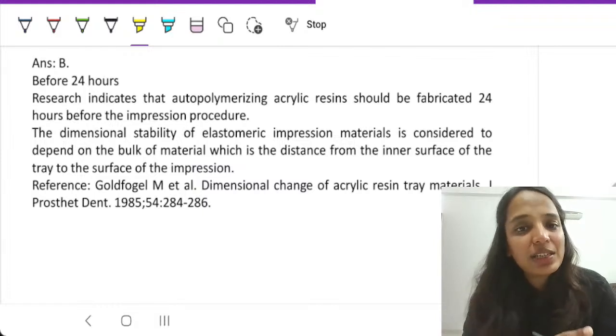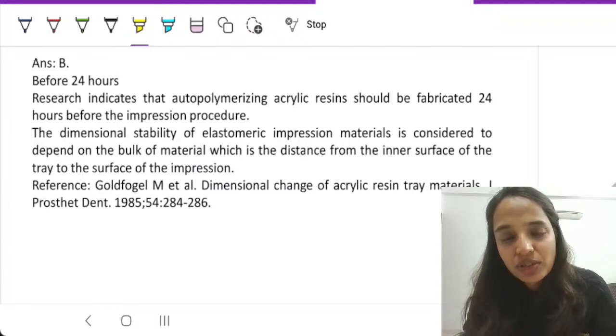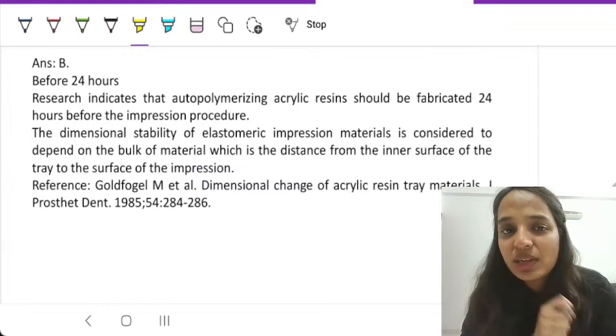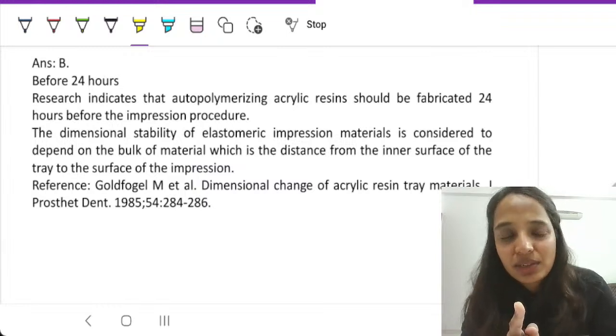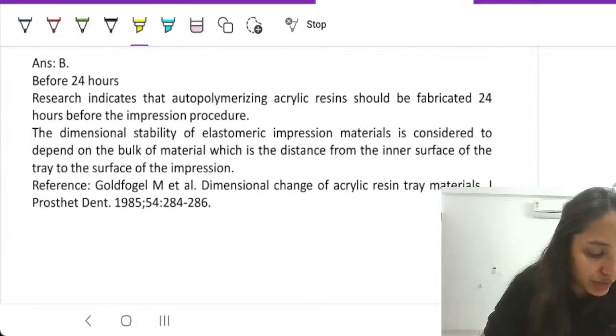But if the same has been done 24 hours before, whatever changes are happening in the tray will happen before the impression has been made. So the impression does not get distorted. That is the straightforward reason why it should be made 24 hours before doing any impression procedure.